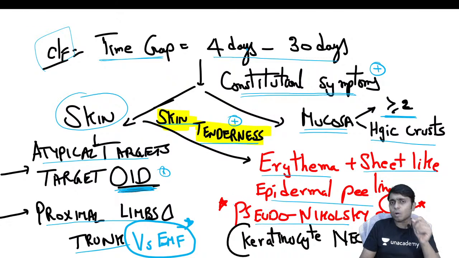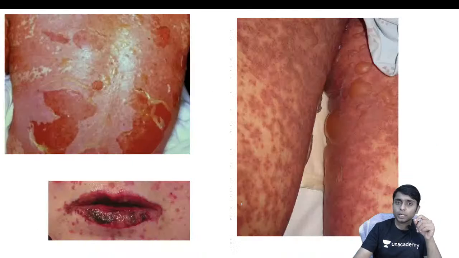And it is called pseudo-Nikolsky sign instead of Nikolsky sign because in Nikolsky sign it is acantholysis which is the underlying pathology, because of which there will be epidermal blistering and ultimately peeling. But here in SJS and TEN the keratinocyte necrosis, but not acantholysis, is causing this peeling. That is the reason why it is specifically called pseudo-Nikolsky sign.